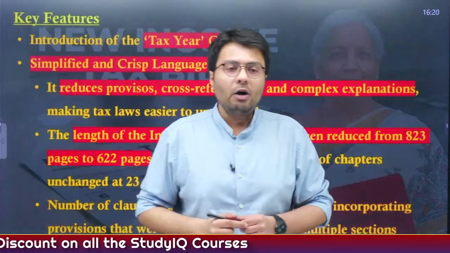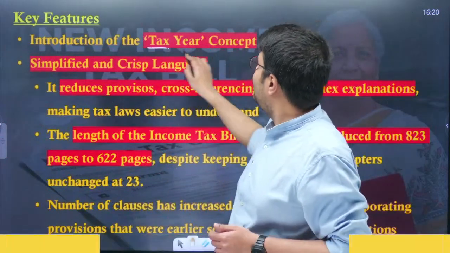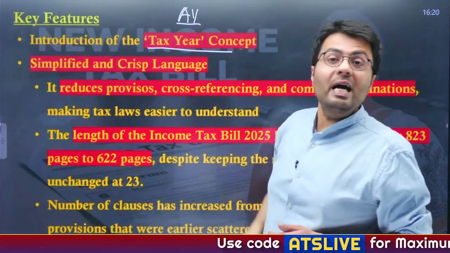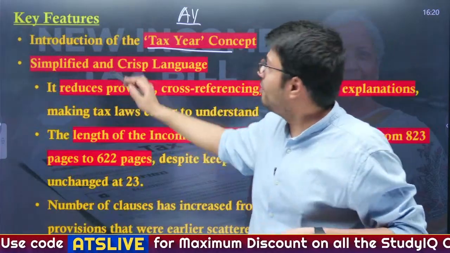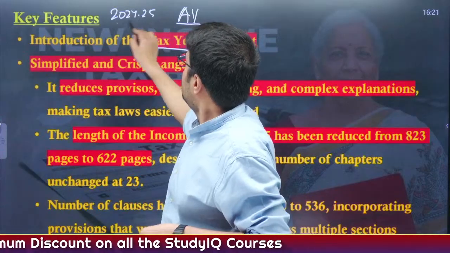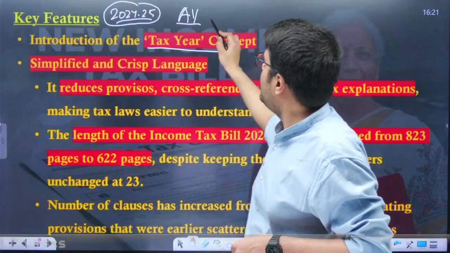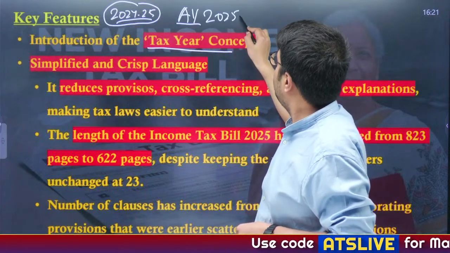Understood? Now, the key feature introduced in this bill is the tax year concept. Currently, taxation is made on the assessment year. For example, the current fiscal year is called 2024-25, right? The people who will be paying taxes for their earnings in 2024-25 will be taxed in the assessment year 2025-26.